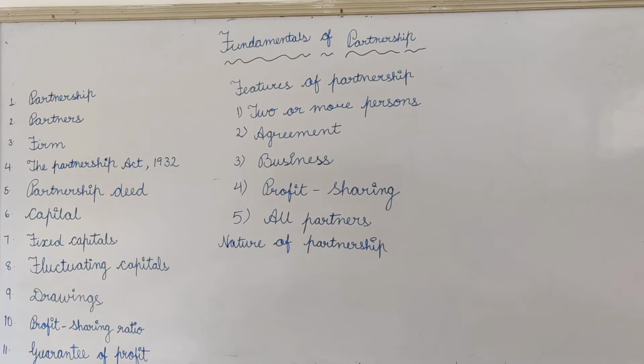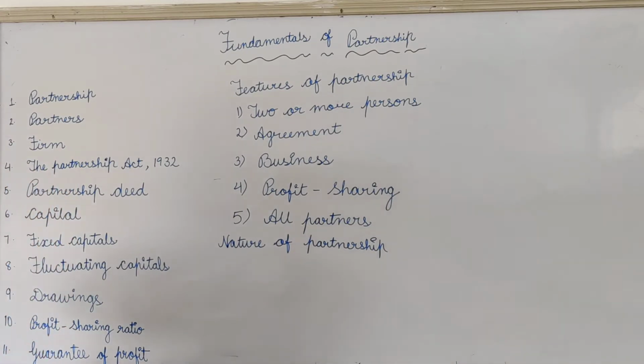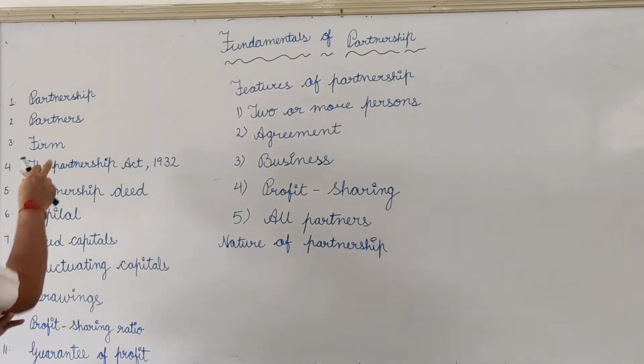Partnership is an agreement amongst the partners to share the profits of the business carried on by all or any of them acting for all. Carrying on by all means everybody will work for the common objective of the firm, that is to earn profit. Or any of them acting for all means one person can do the work; all are not supposed to go outside. For example, the signing of the cheque. If there are 4 partners, all 4 are not supposed to sign. Only 1 or 2 can sign the cheque.